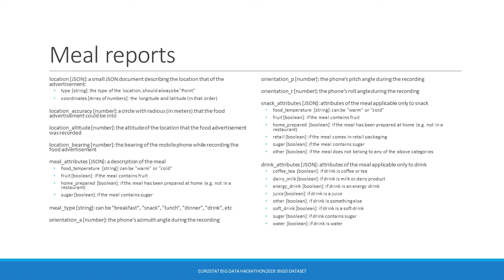Meal reports are provided as a pair of files, a JSON file and a photograph file. The structure of the JSON document is shown. It includes date and time information, location information, information regarding the phone's posture during the photograph, and a description of the meal's attributes.